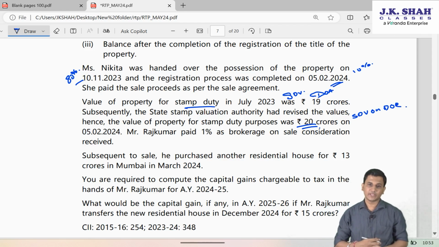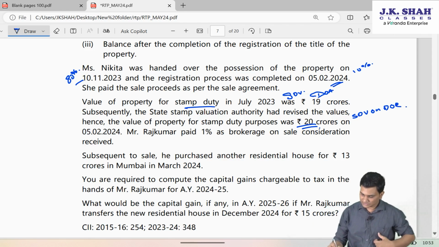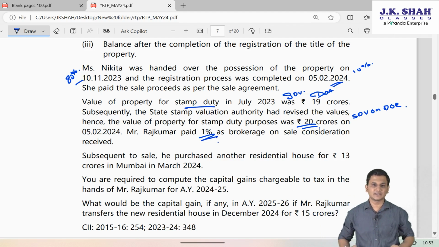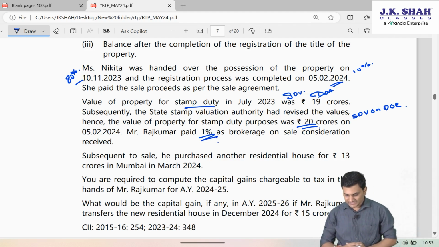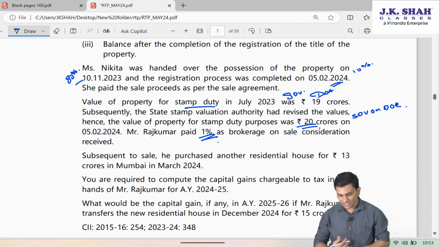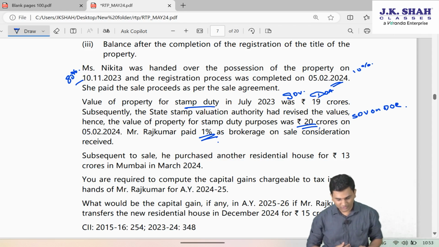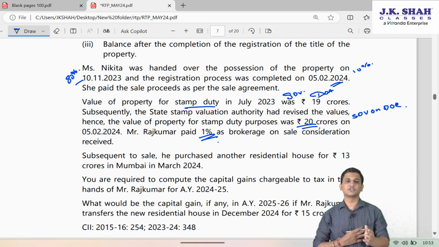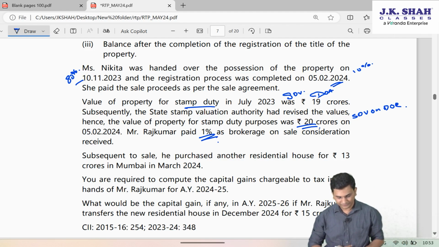Mr. Rajkumar paid 1% as brokerage on sale consideration received. So he has given 1% as brokerage, that is expenses in connection with transfer. Subsequent to sale, he purchased another residential house for 13 crores in Mumbai in March 2024. So in the next month itself, that is in March 24, he purchased another house, residential house, for 13 crores.